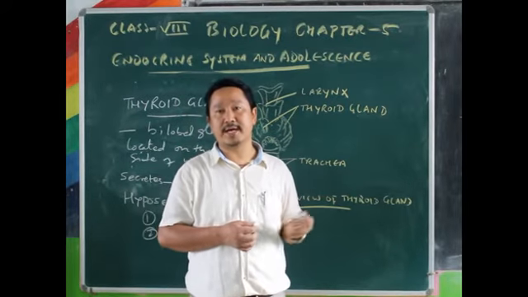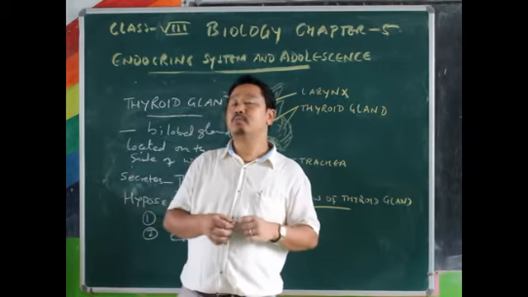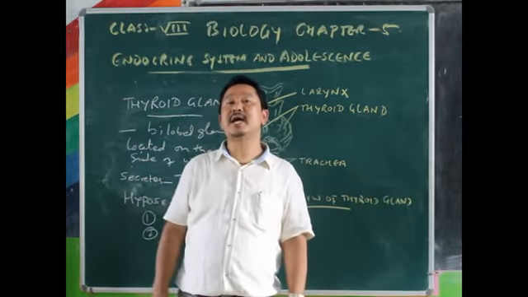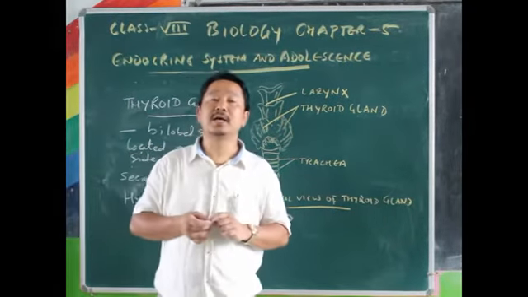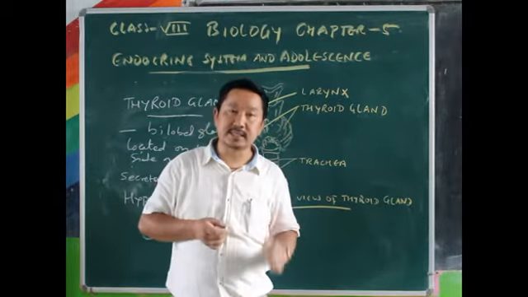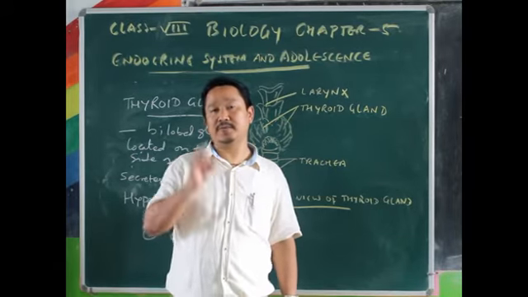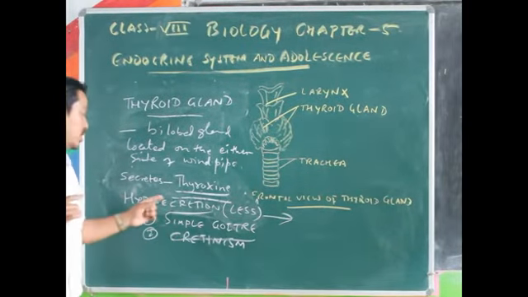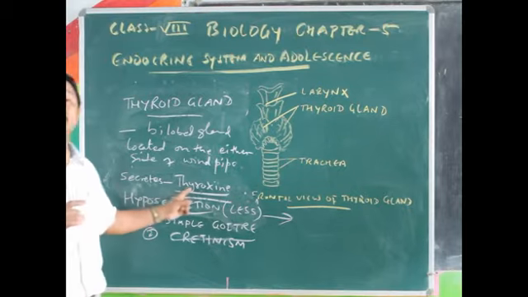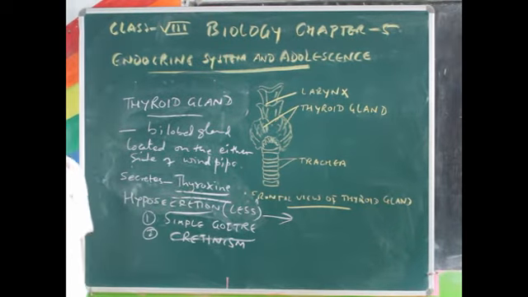Both mental and physical retardation will be seen in the child if this problem occurs due to the less secretion of thyroxine, which is called cretinism.